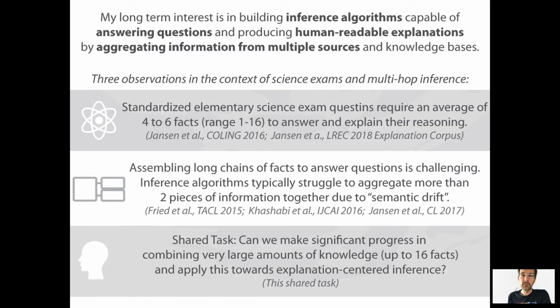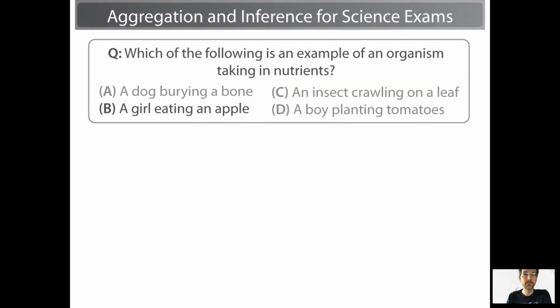In that domain, we found that it generally takes an average of 6 atomic facts to answer questions and produce a human-readable, detailed explanation for the reasoning behind them. And in some cases, this goes all the way to 16 facts. Unfortunately, right now, it's challenging for models to combine, in general, more than 2 facts successfully a lot of the time, and so we've created this shared task to help make progress on this.